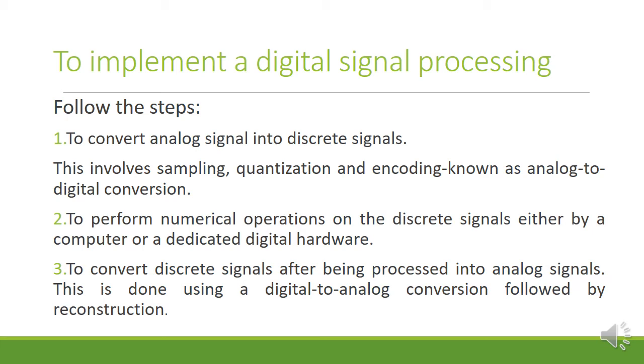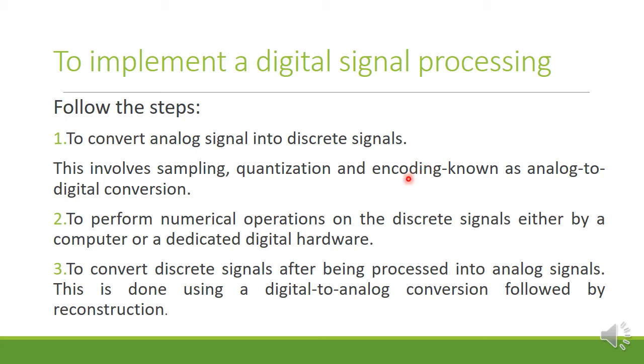That means what? Usually in the DSP, the analog signal is first converted into a digital signal. Afterward, that digital signal is given to the computer. That block diagram we will study in the next slide. But before that, if you want to know how we are going to implement it, first we convert the analog signal into discrete signals by using the A to D converter.